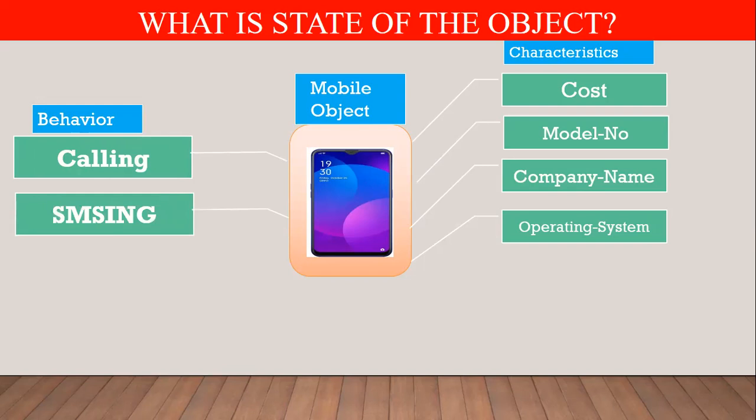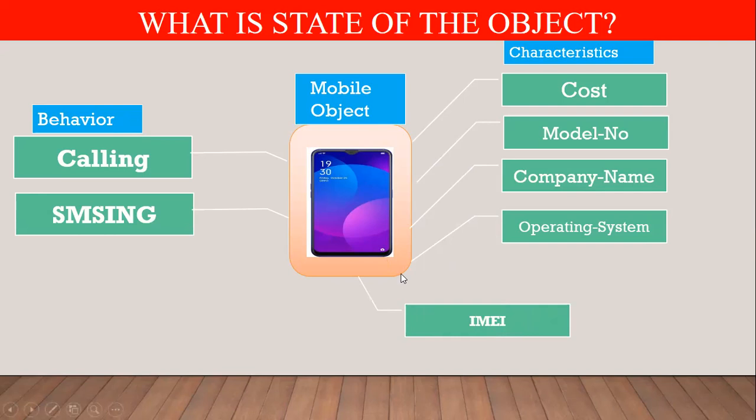So an object has three characteristics: state, behavior, and identity. Using state, we can maintain different types of information for an object. Using behavior, we can perform operations through an object. And the third one is identity. In the real world we have a number of mobile objects, but how can we uniquely recognize each mobile object?